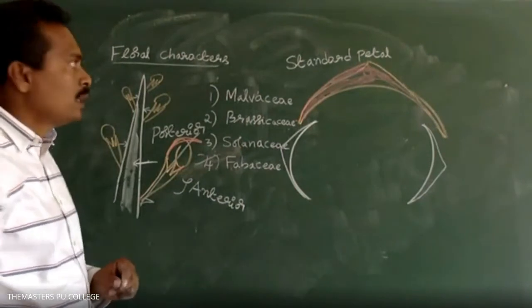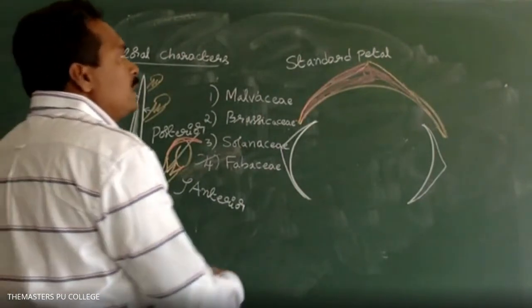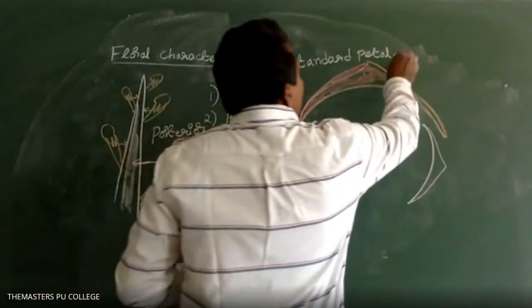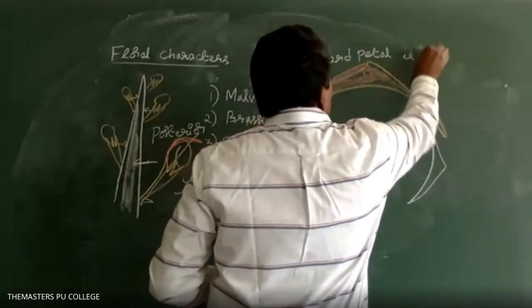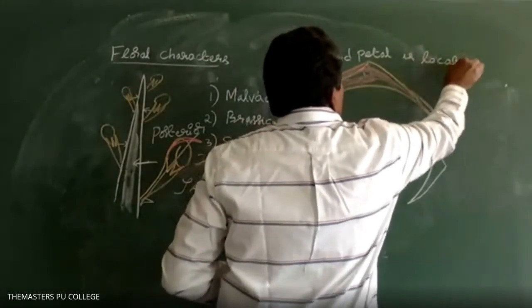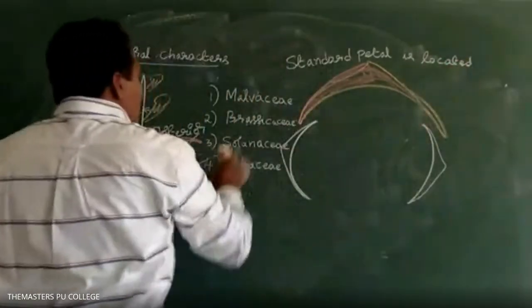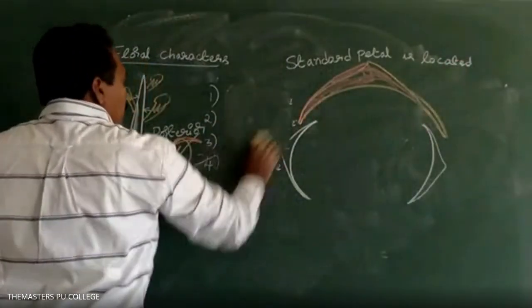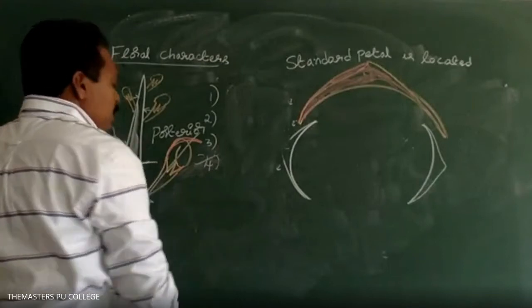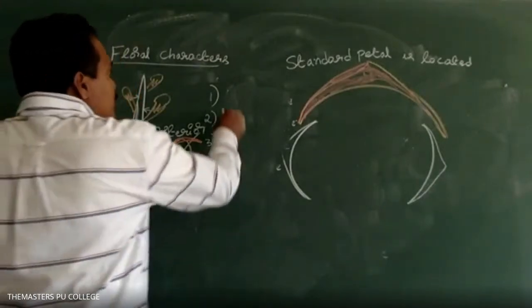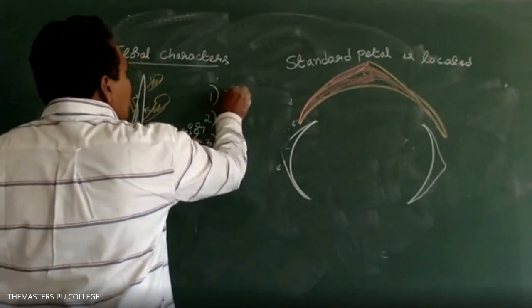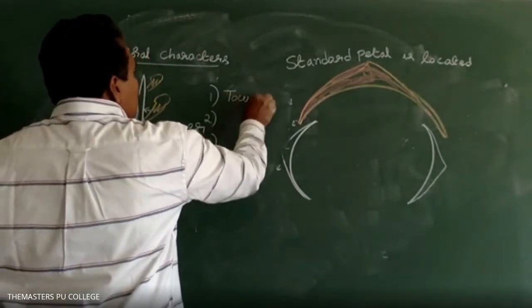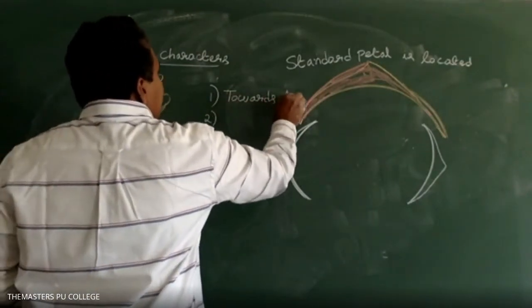The standard petal is located. Option 1, towards the anterior side.